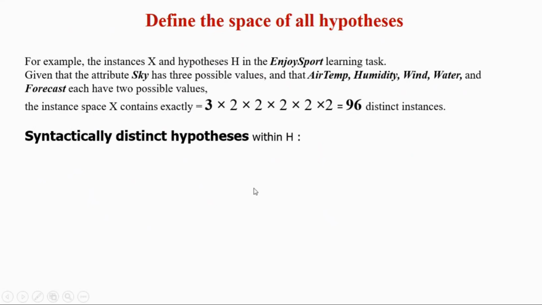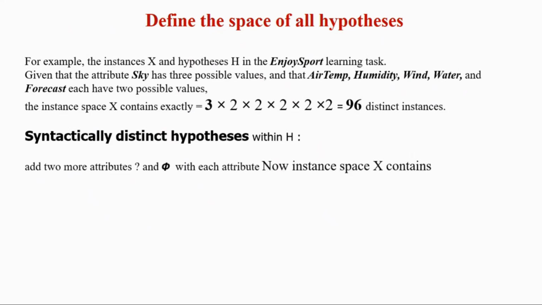Here there are two things. One is syntactically distinct hypotheses within H, which may be calculated by adding two more attribute values to the existing values, the question mark and the phi symbol, right? Because there is a chance that an attribute value could be a question mark for some time, and could be phi for some time. So we have to add two more values. So now this instance space X contains, add two values with all the values here.